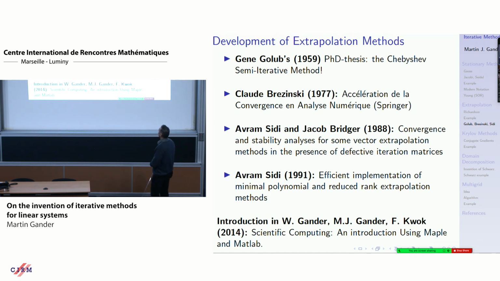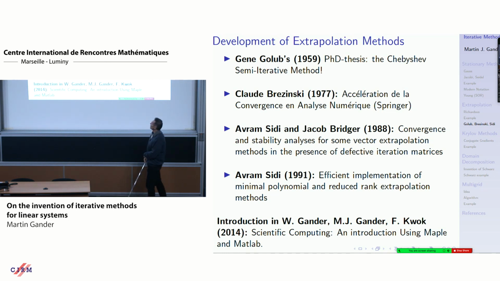So there was groundbreaking work by Claude in 1977. There's a fantastic book, Accélération de la convergence en analyse numérique, by Springer Verlag. There are lots of good ideas. A lot of work by Wynne is worked out there in detail. There are contributions by Avram Sidi and collaborators on extrapolation methods.